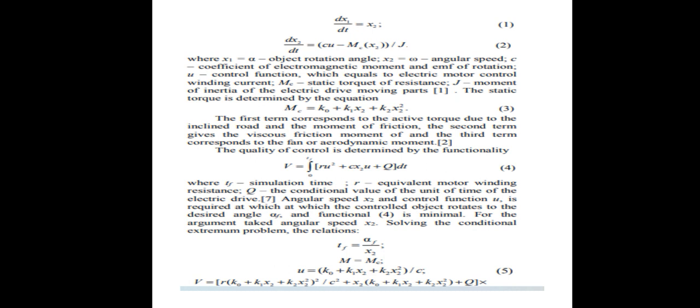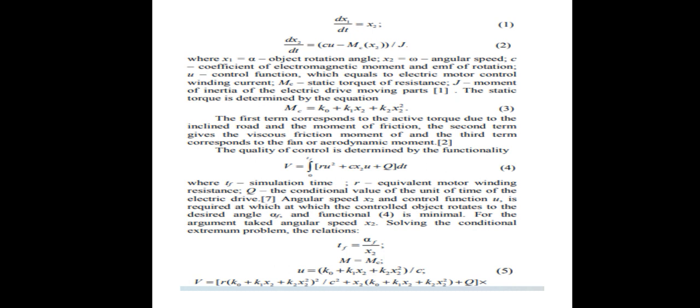U is the control function, which equals the electric motor control, and J is the inertia of the electric drive moving parts. The static torque is determined by the equation M = k0 + k1 x2 + k2 x2 squared. The first term corresponds to the active torque due to the inclined roads and the moment of friction. The second term is the viscous friction moment, and the third term corresponds to the fan or aerodynamic moment.